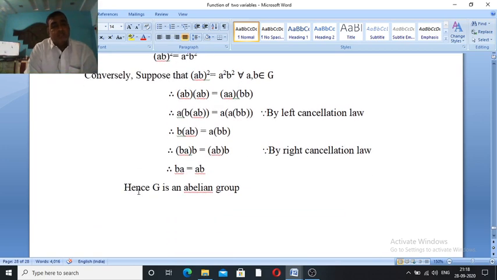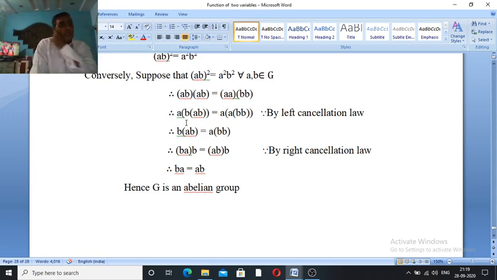Conversely, suppose that AB square is equal to A square into B square for all a, b belonging to G. Therefore, by law of indices, AB square is equal to what? AB into AB. Again here, by law of indices, A square, that is A into A, B square, that is B into B. By associative law, A, B into B in B into, in bracket AB, bracket complete, is equal to A into, in bracket B into B. By left cancellation law, A gets cancelled.